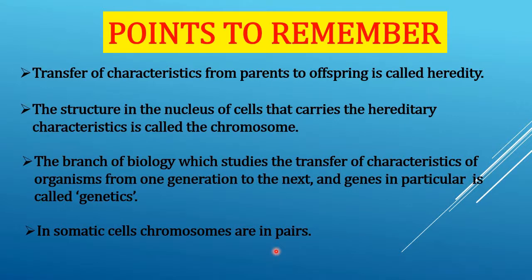I repeat, transfer of characteristics from parents to offspring is called heredity. The structure in the nucleus of cells that carries the hereditary characteristics is called the chromosome. The branch of biology which studies the transfer of characteristics of organisms from one generation to the next, and genes in particular, is called genetics. In somatic cells, chromosomes are in pairs.